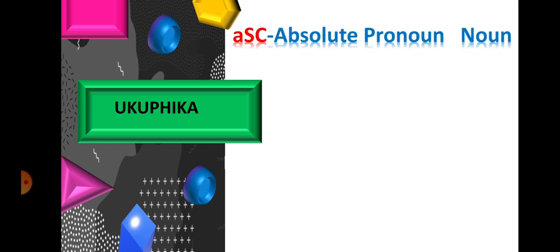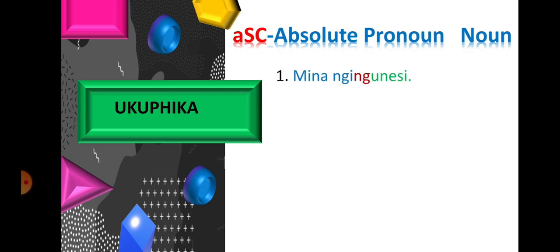Let us now look at the negative of the identificative copulative, which is ukuphika, isibanjalo, sesakhi, noyi. We prefix a negative subject concord to an absolute pronoun. We construct a negative subject concord by putting together a and a subject concord, to that absolute pronoun and the noun which we would have converted to the absolute pronoun.